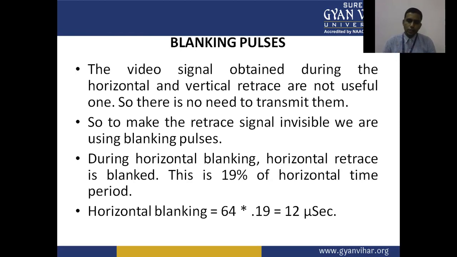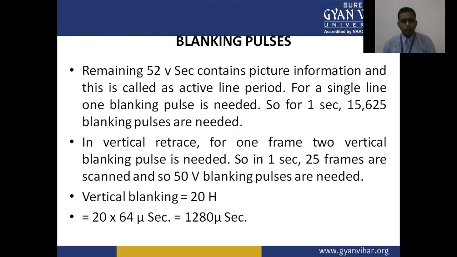So 64 into 0.19 is about 12 microseconds, the horizontal blanking period. The remaining 52 microseconds contains picture information, and this is called the active line period.